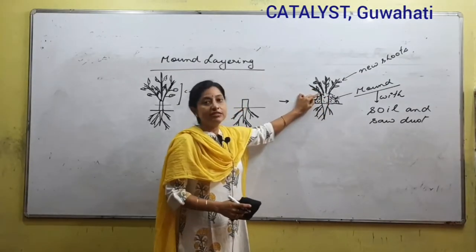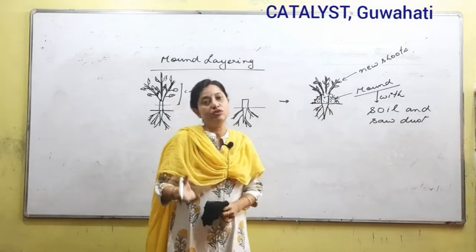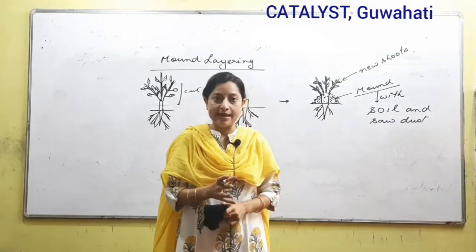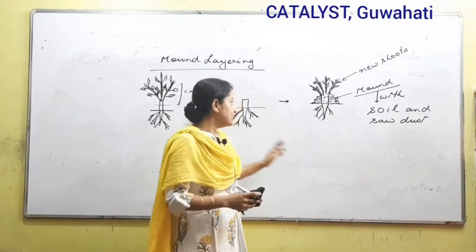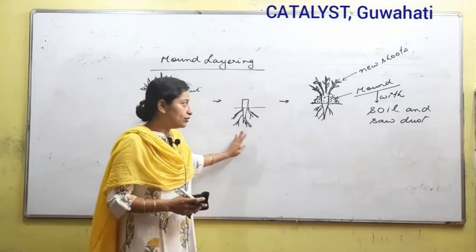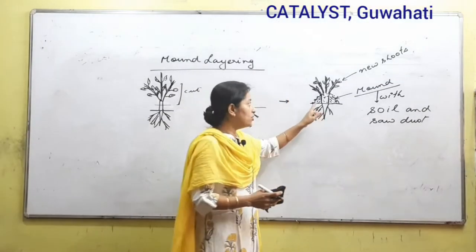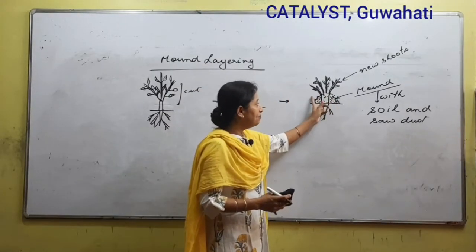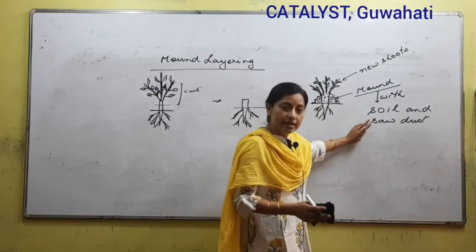If we leave it like this, after some time adventitious roots will start developing from the bases of the branches, and once the roots develop these branches can be separated and planted as new plants. So this type of layering is called mound layering. We use the word mound because we are heaping or covering this area with a mound of soil and sawdust.